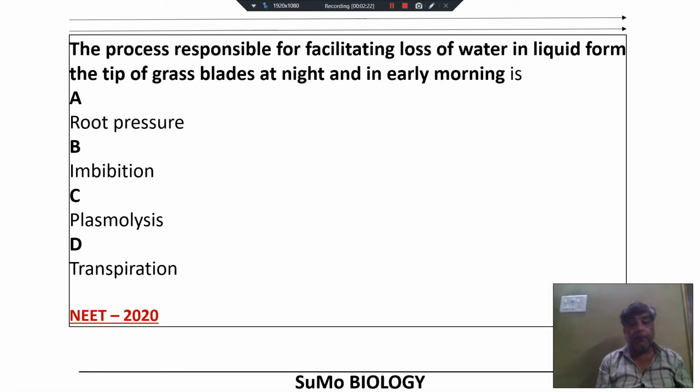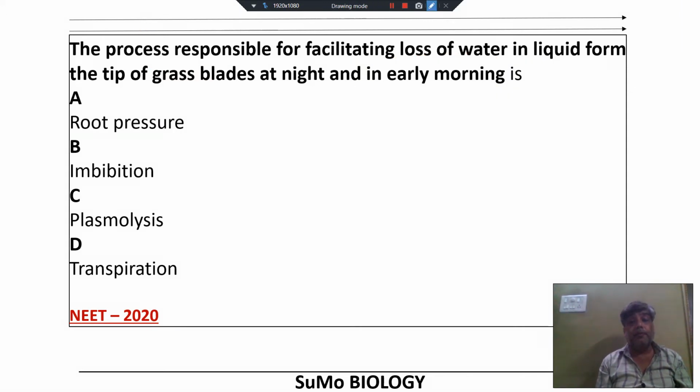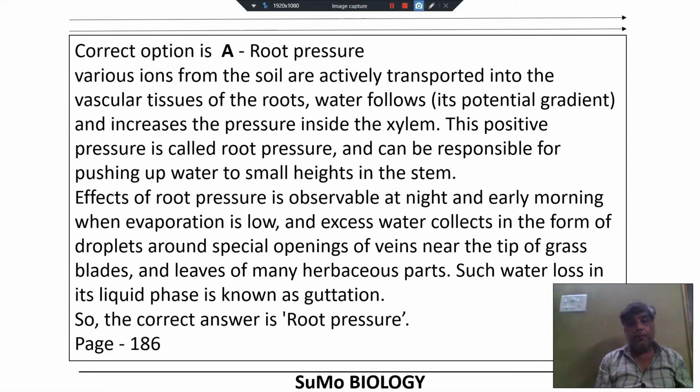This is the question from NEET 2020. The process responsible for facilitating loss of water in liquid form from the tip of grass blades at night and in early morning, that process is due to the presence of root pressure, and that process is called guttation. Options given to us are root pressure, imbibition, plasmolysis and transpiration. The correct answer is root pressure. You should go with root pressure.